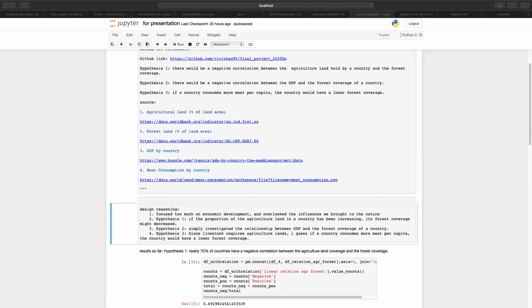Then if the two change rates of a country are in the same direction, I can say that they are positively correlated, which is, if the change rates of the two variables are both positive or both negative, I can say they are positively correlated. Finally, I calculate how many of them are negatively correlated and how many of them are positively correlated to see whether the hypothesis is correct.